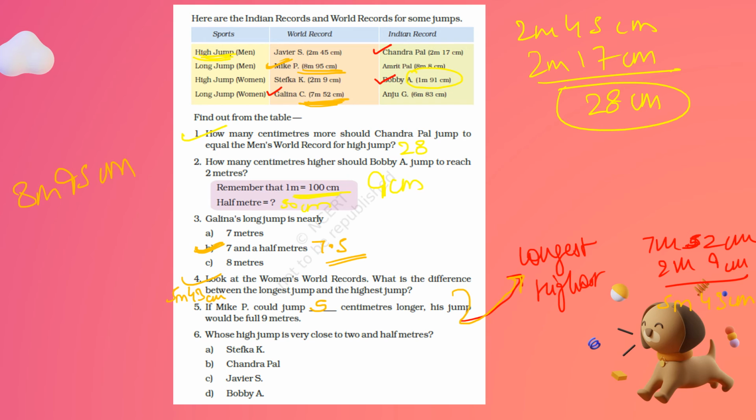Whose high jump is very close to 2.5 meters? That means 2.5 meters. We have our answer as Xavier because he has 2.45 and we need 2.50. So close enough, right? Next.